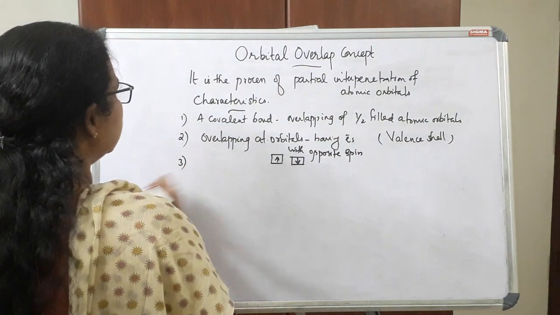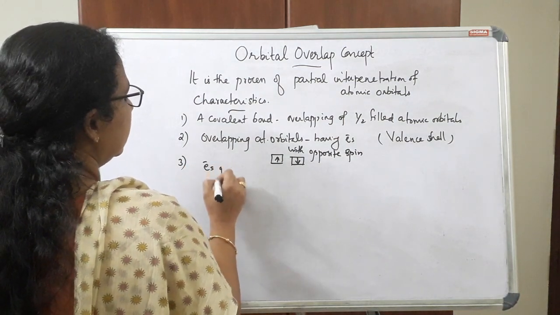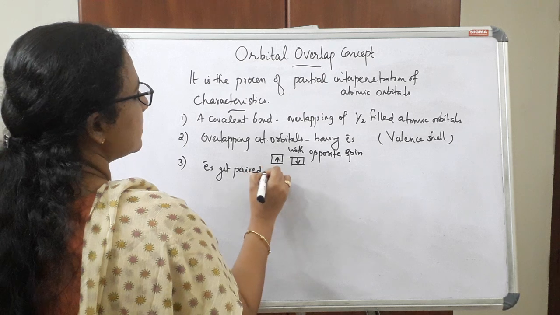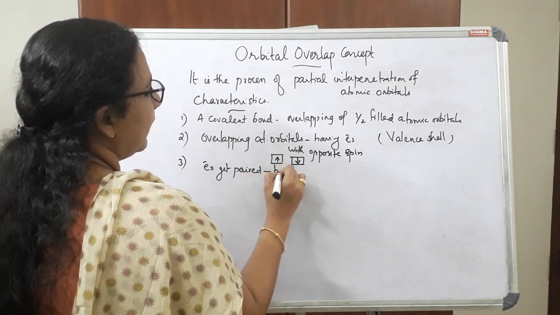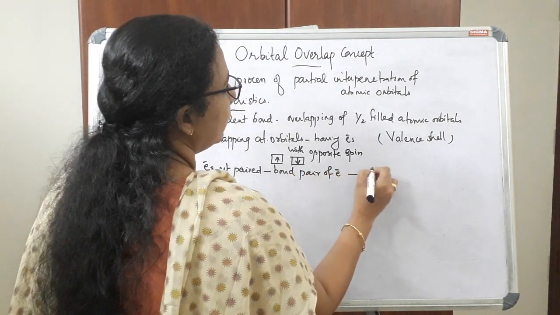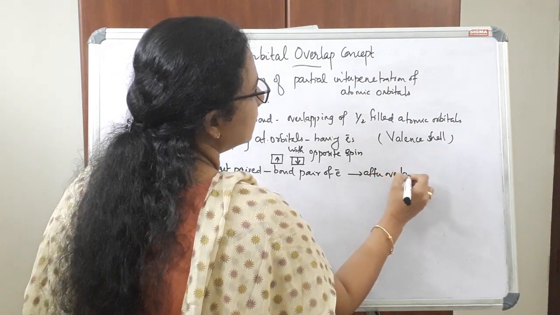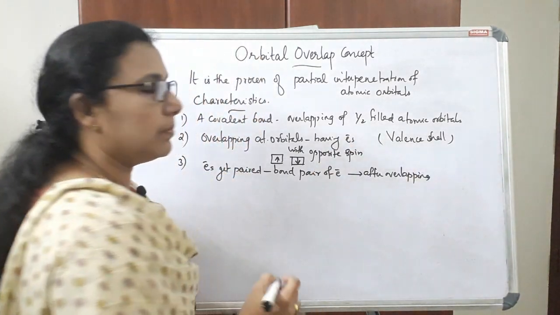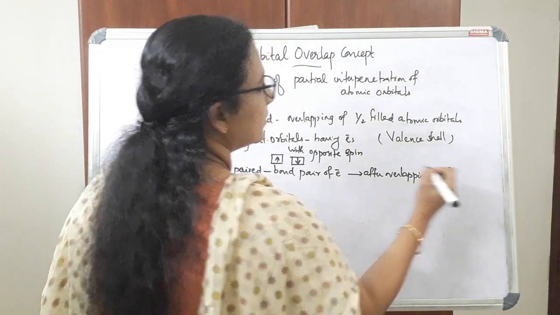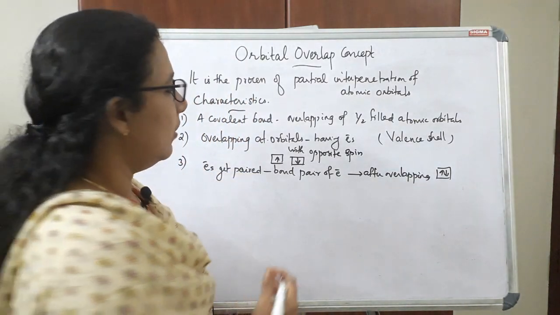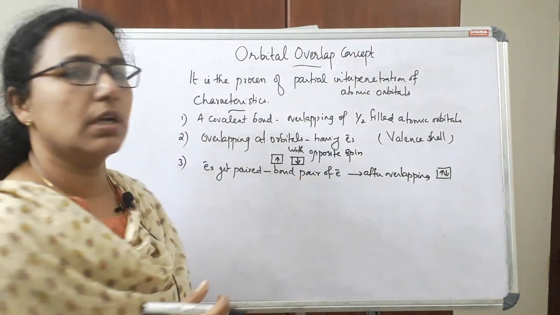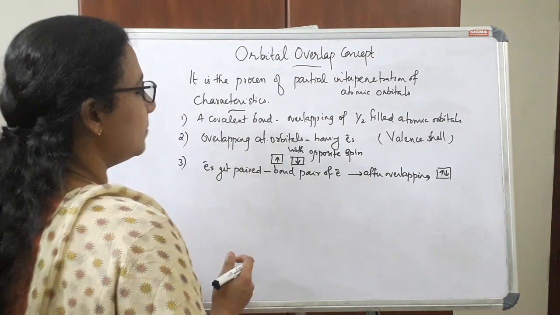Then the third point is the electrons get paired after overlapping, and a bond pair of electrons is formed. So after the overlapping of atomic orbitals, electrons get paired, and a bond pair of electrons is formed.